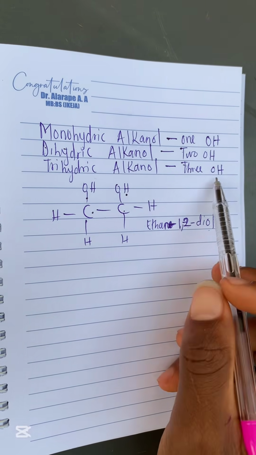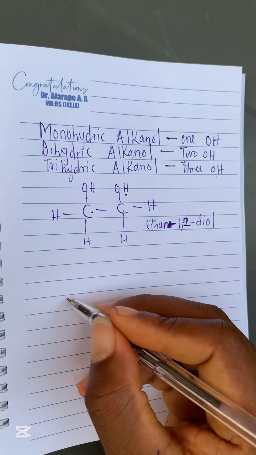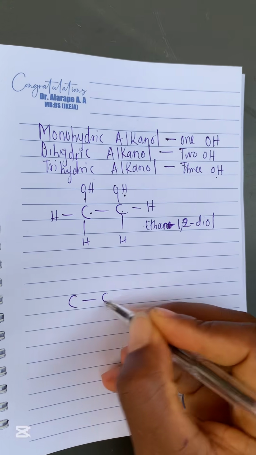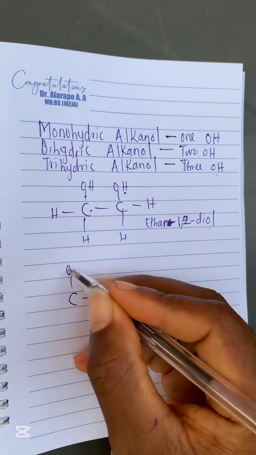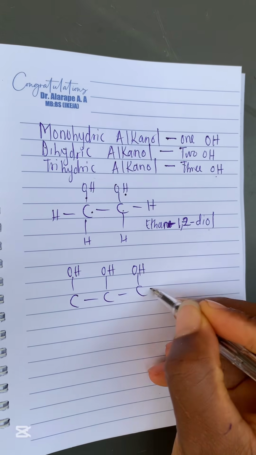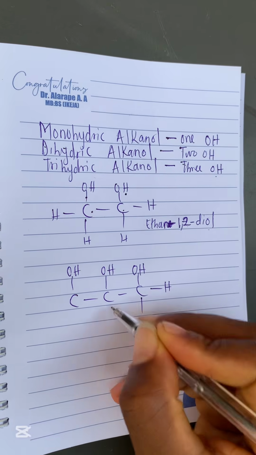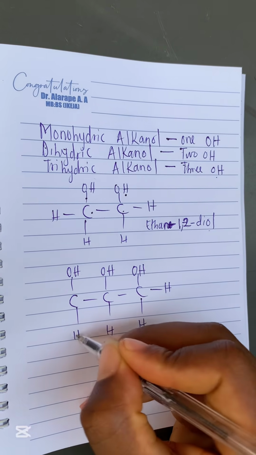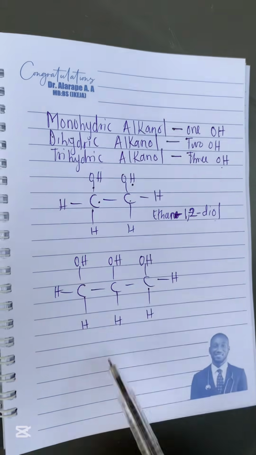A trihydric alkanol is an alkanol that has three OH groups. Let me use the simplest one: 1, 2, 3, OH, OH, OH. You can see this has three OH groups. So this is an example of a trihydric alkanol because it has three OH groups.